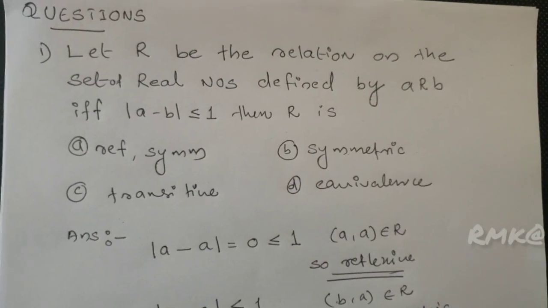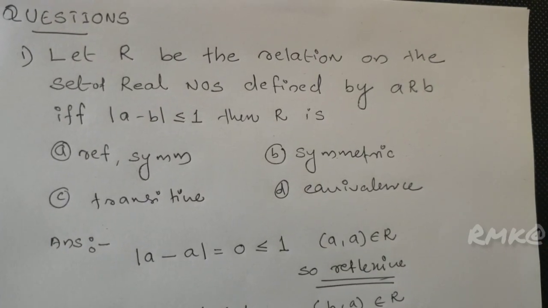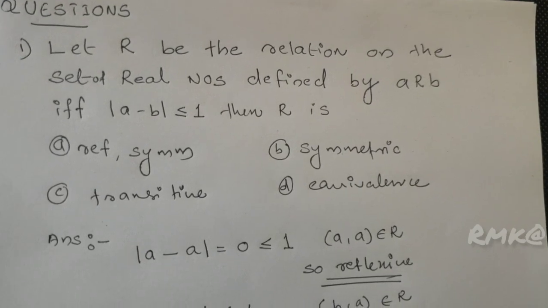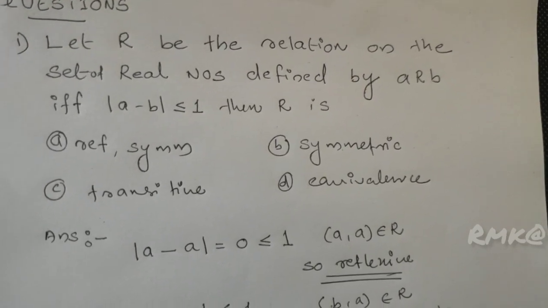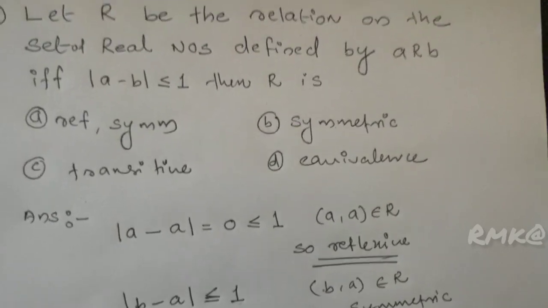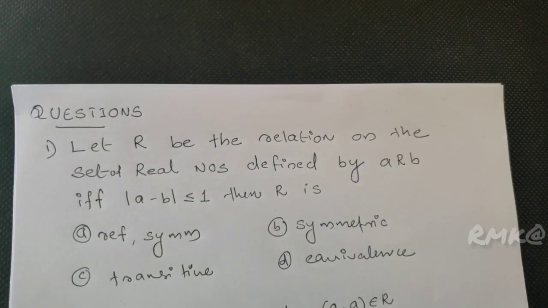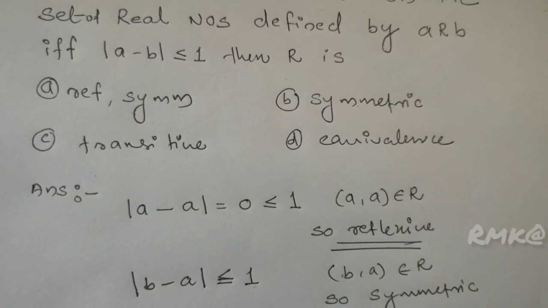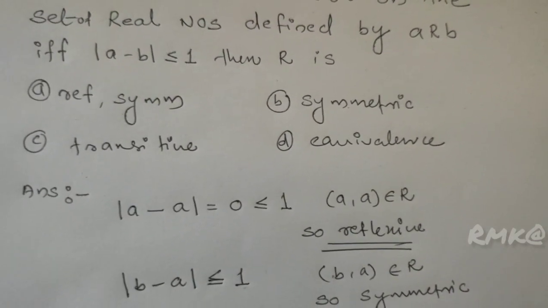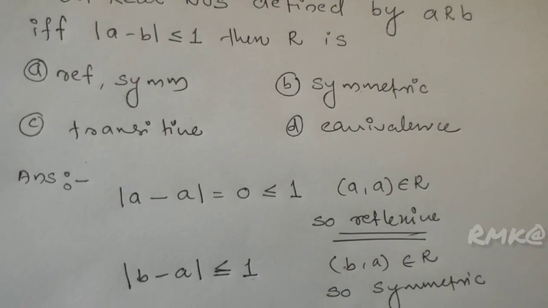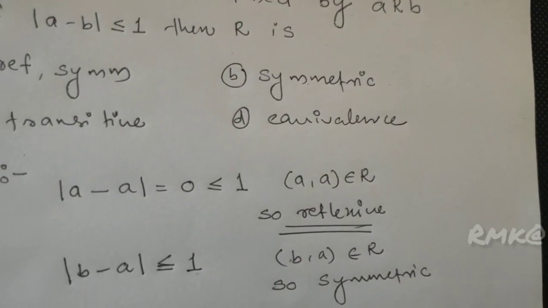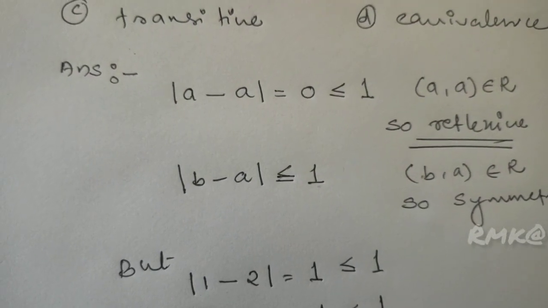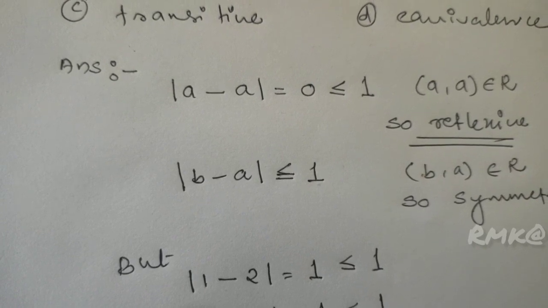Answer. Modulus A minus A equals 0, that is less than 1. That means the ordered pair (A, A) belongs to R. So it is reflexive. Modulus A minus B less than or equal to 1 is given. Therefore, surely modulus B minus A is less than or equal to 1. That is, (A, B) belongs to R implies (B, A) belongs to R. So it is symmetric.